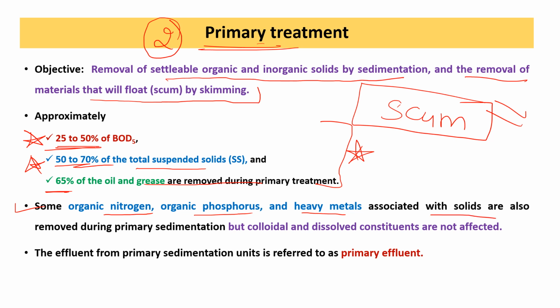associated with the solids are also removed during the primary sedimentation, but the colloidal and dissolved constituents are not affected by the primary treatment process. The effluent from the primary sedimentation unit is known as primary effluent.